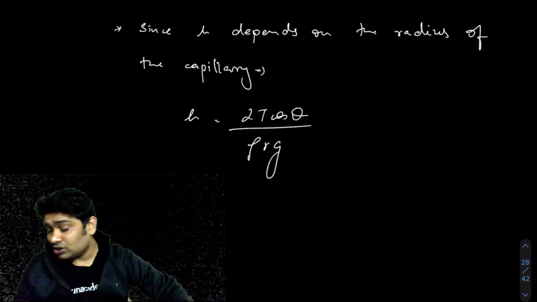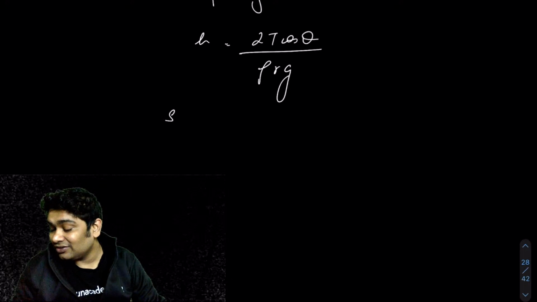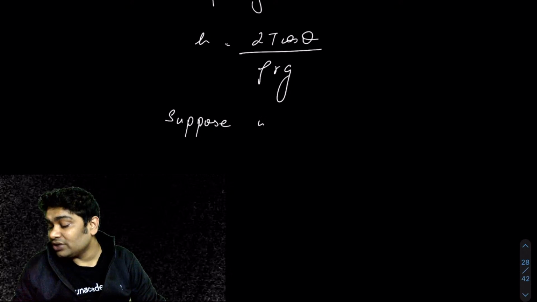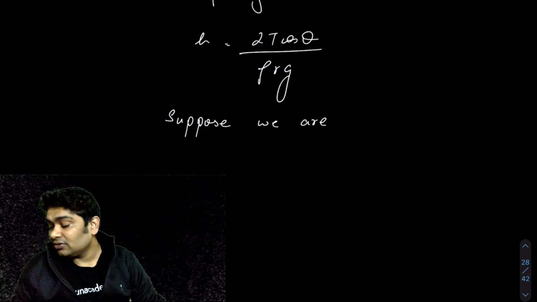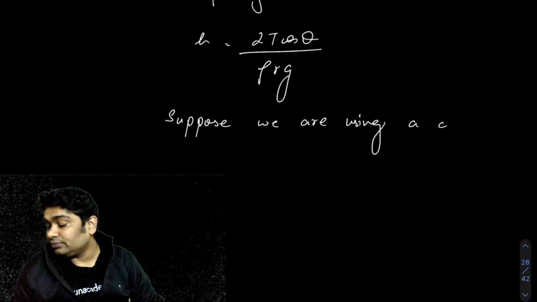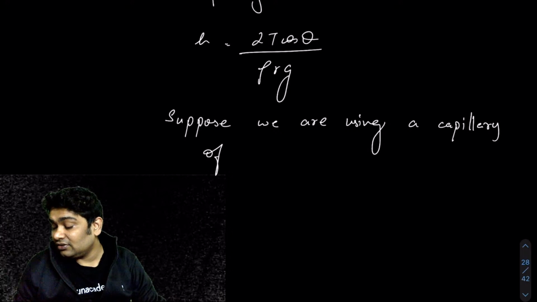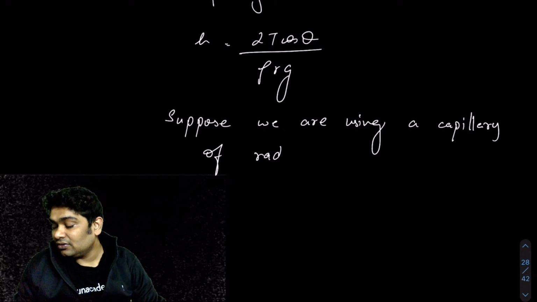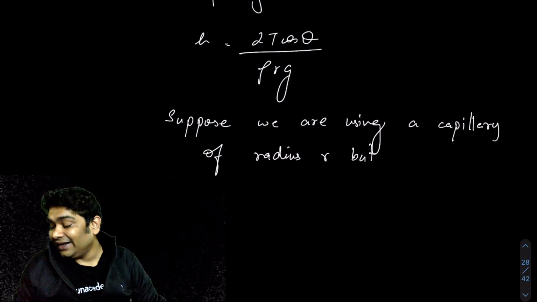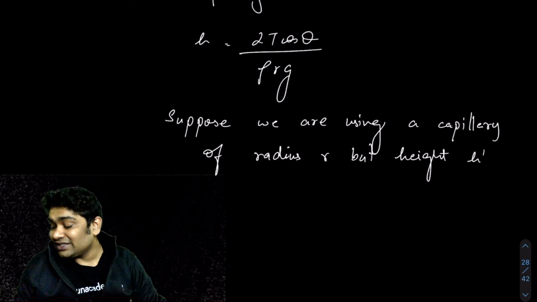So suppose for a case, we are using a capillary of radius r, but height h dash which is less than h.